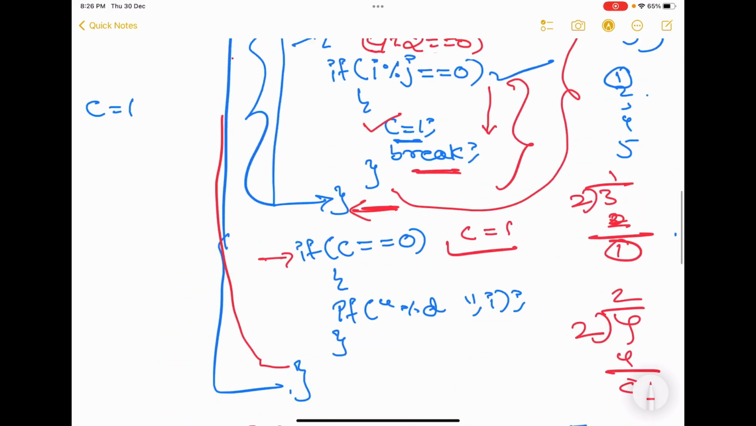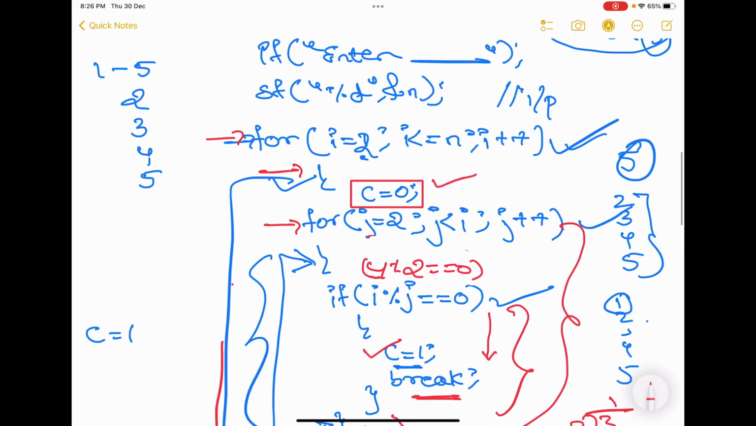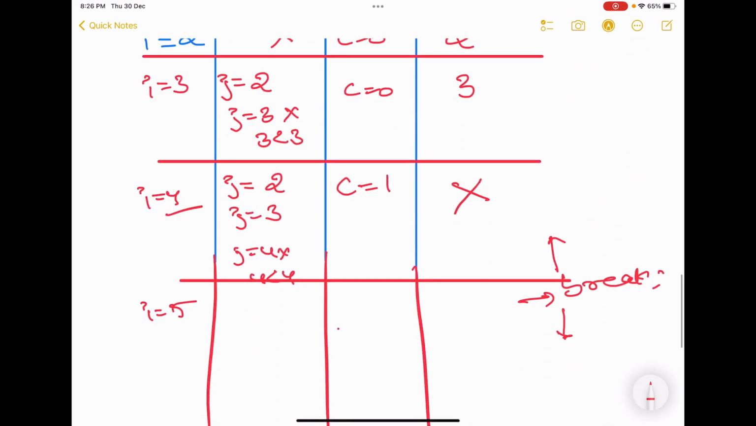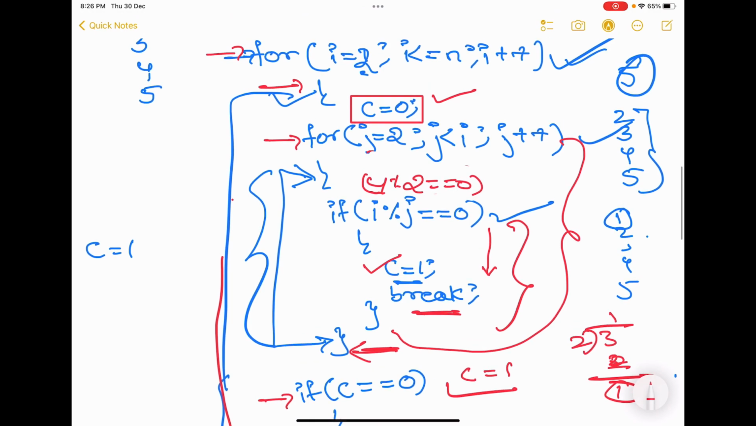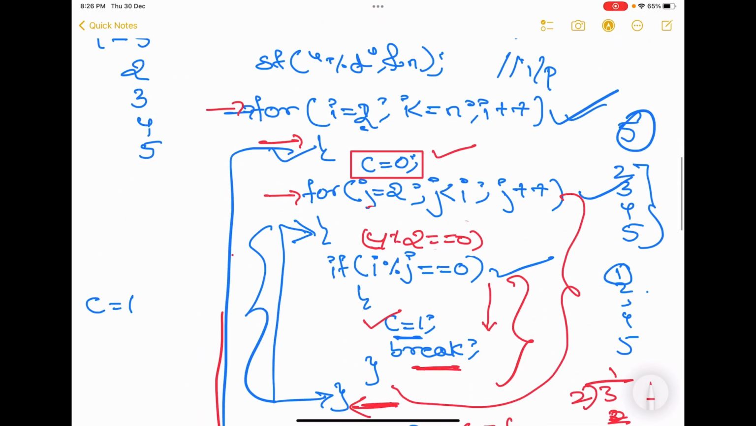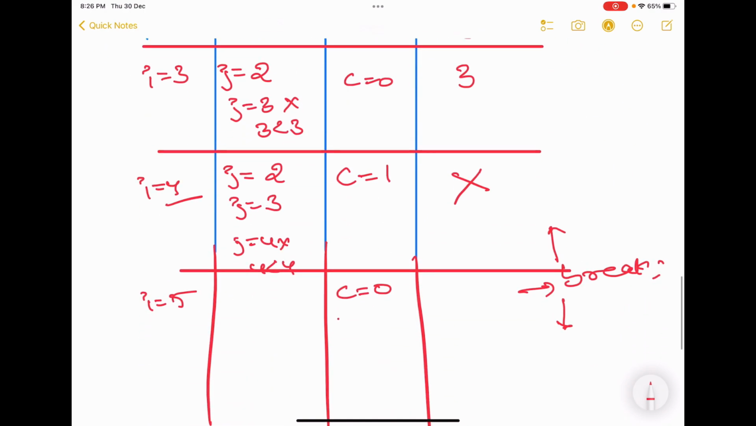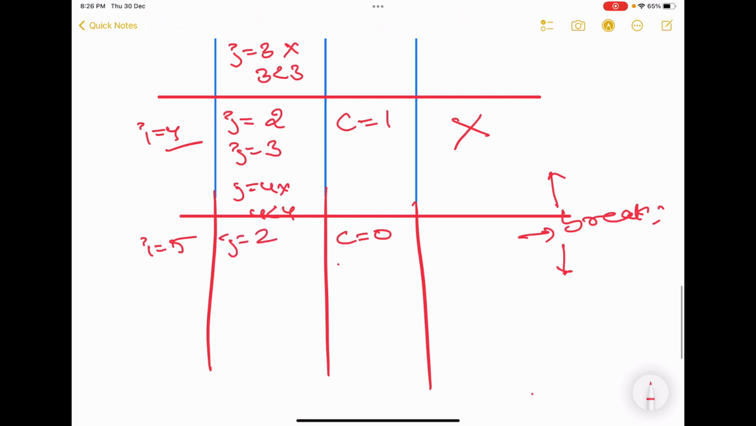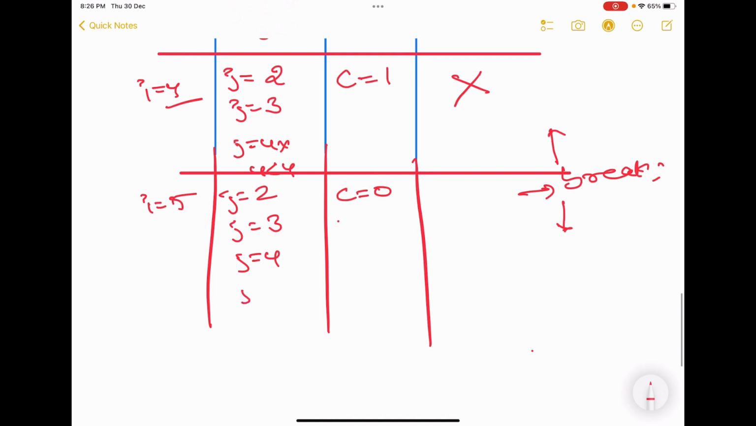Listen properly. Now see, what is the first thing we are doing? We are resetting the value of C here. This is why I reset. C becomes 0 again. Now check, we have to check whether 5 is a prime number or not. So here it comes, J is equal to 2, J less than 5. J equal to 2 is satisfied, J equal to 3 is satisfied, J equal to 4 is satisfied. But when J becomes 5, 5 less than 5 is false.